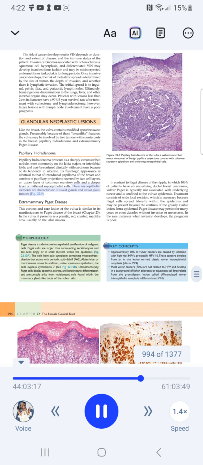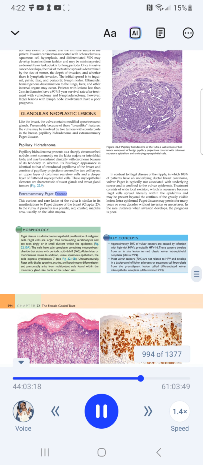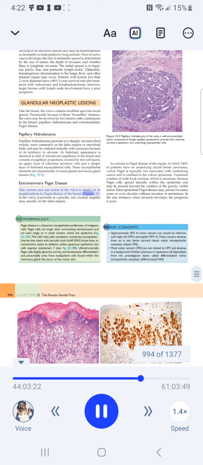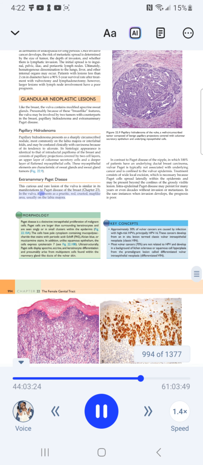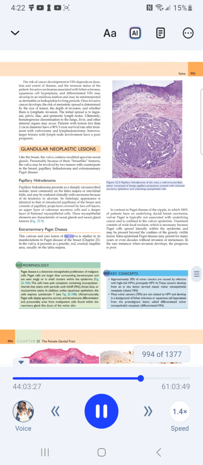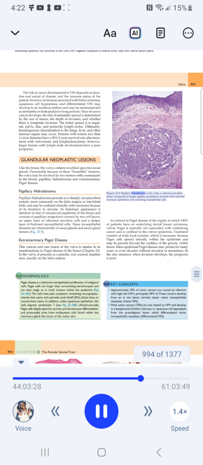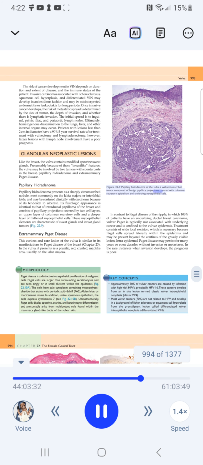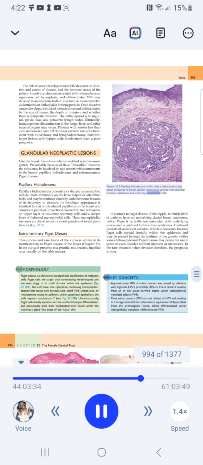Extramammary Paget disease. This curious and rare lesion of the vulva is similar in its manifestations to Paget disease of the breast. In the vulva, it presents as a pruritic, red, crusted, map-like area, usually on the labia majora. Figure 22.9. Papillary hidradenoma of the vulva. A well-circumscribed tumor composed of benign papillary projections covered with columnar secretory epithelium and underlying myoepithelial cells.